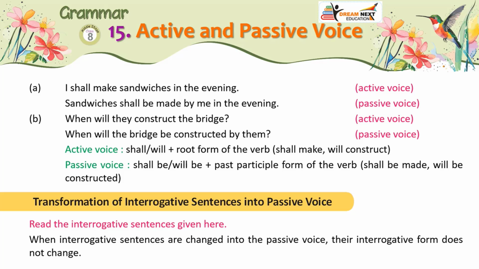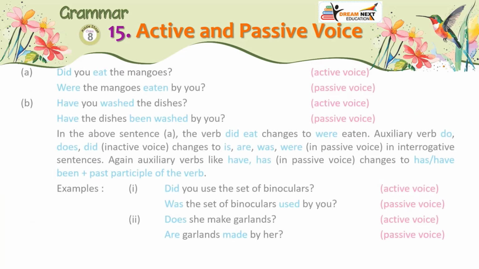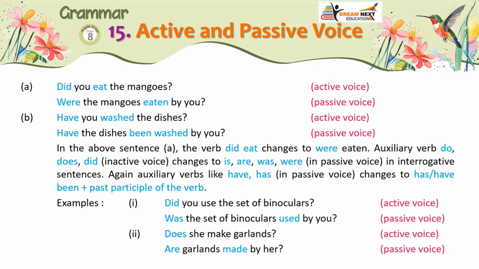Transformation of interrogative sentences into passive voice. Read the interrogative sentences given here. When interrogative sentences are changed into the passive voice, their interrogative form does not change. A. Did you eat the mangoes? Active voice. Were the mangoes eaten by you? Passive voice. B. Have you washed the dishes? Active voice. Have the dishes been washed by you?